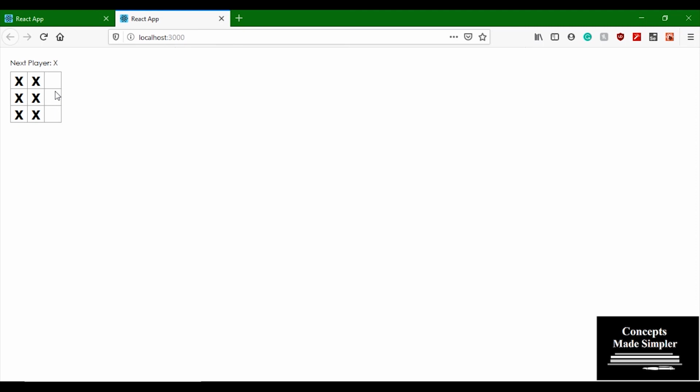Now, one thing that I forgot to mention is every time the value of state or props changes, React will re-render the whole component. So every time I'm clicking the square, React is re-rendering this square. Once I start maintaining this information at the board level, every time I click a square, React is going to re-render the board, because the state information is going to be maintained at the board. And React is also going to re-render each of the child elements by default. So all these elements are going to get re-rendered once we change the board value. We'll be seeing this in the next video.